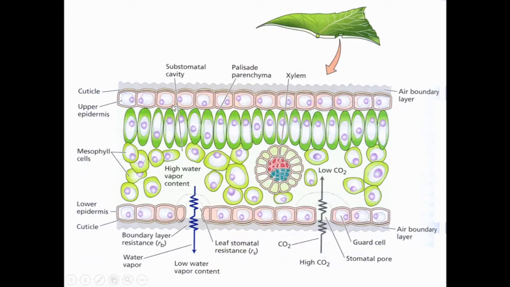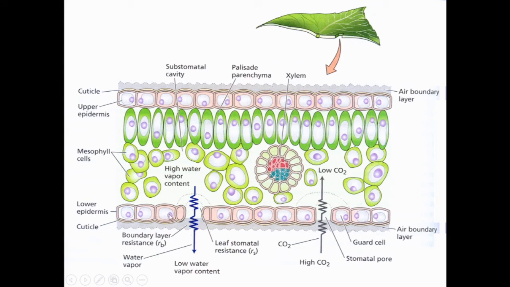This is the diagram which shows the actual process of transpiration. This is the arrangement of the different cell layers in the leaf. The first layer is called the cuticle, the second is the upper epidermis, then this is the mesophyll cell, then the xanthophyll cell, and this is the lower epidermis and the cuticle. In the upper epidermis and the lower epidermis there is a specialized cell called the stomata. So this is the stomatal opening.